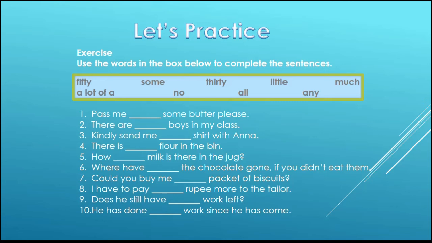Now take a minute, think of the answers, and then we will check. Here are 10 blanks. Let's see how much score you can get out of 10. If you get 10 out of 10, that would be very good. But if you get 6, that means you need to do a little more practice.